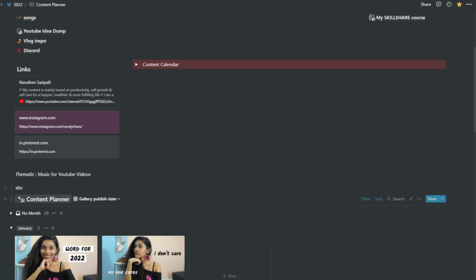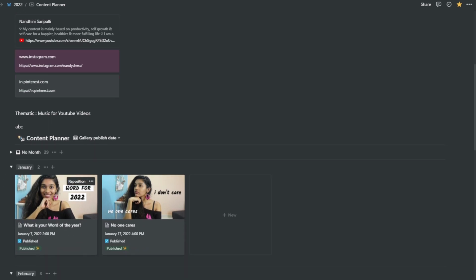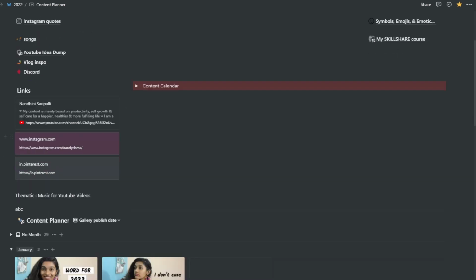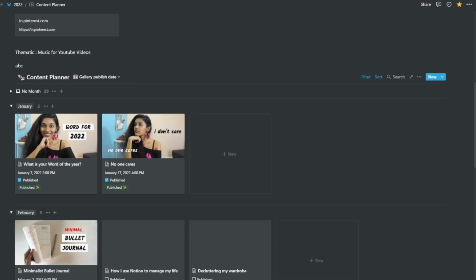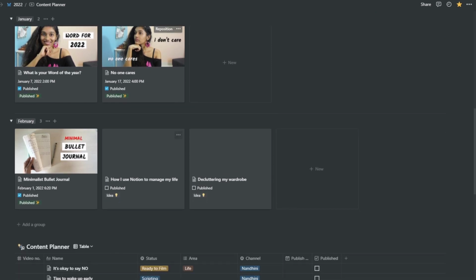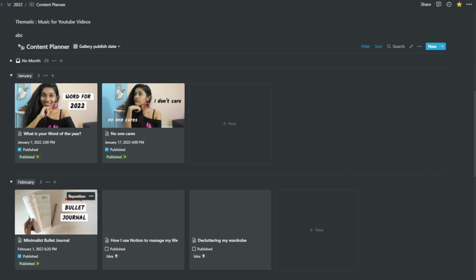Going forward, I also have a backlink to the same calendar above. I have a backlink right here, and this is in the gallery form. The above one was in the calendar form. I've grouped them according to months because I like to see on a monthly basis how many videos I've posted. Over here I have 2 videos that I posted in Jan, and one in Feb already. So that's a minimalistic bullet journal.